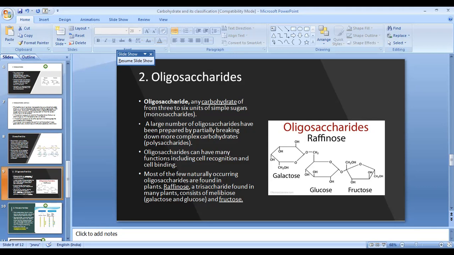Raffinose, a trisaccharide found in many plants, consists of melibiose, which is made up of galactose and glucose, and fructose. Here we can see the structure of raffinose, which is an oligosaccharide. First is galactose, then glucose and fructose. So these three monosaccharides are linking together with the help of O-glycosidic linkage, and they are making raffinose.